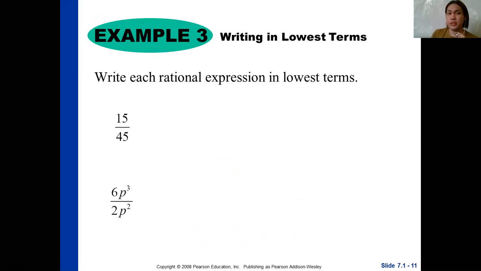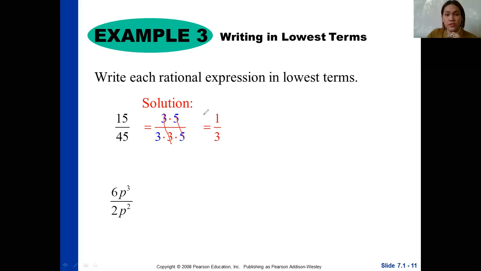First, we have 15 over 45. So that can be factored, both numerator and denominator, by 3 times 5 and 3 times 3 times 5. And then cancel the common factors, and that gives you 1 over 3. Why 1 over 3? We cancel the common factors, this one, this one. So the only thing that will be left in the numerator is 1, then over 3.